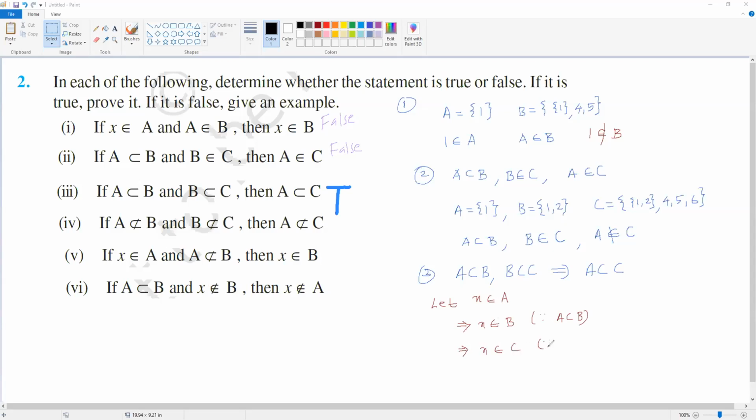The reason is B is a subset of C. All the elements in B are in C, so that means x is in B, so x is in C. So we took x in A, and we proved x belongs to C. That implies A is a subset of C, so that means it is true.